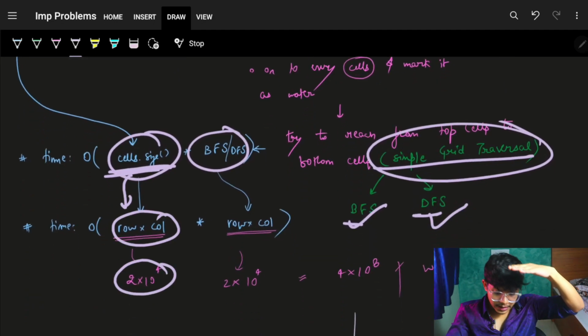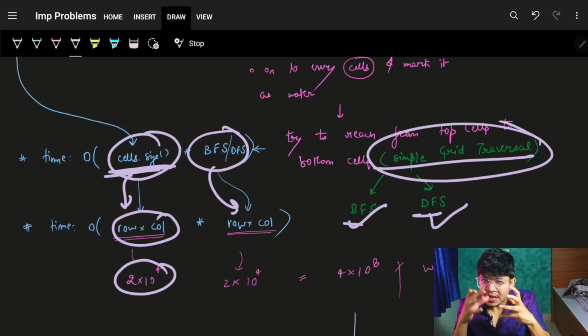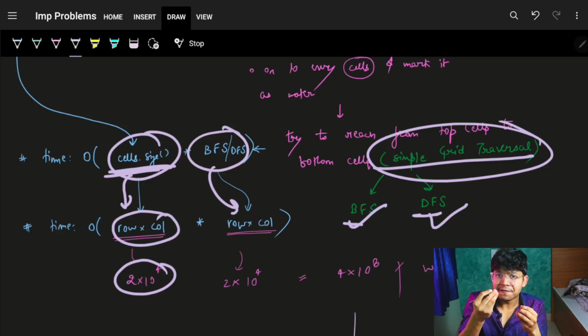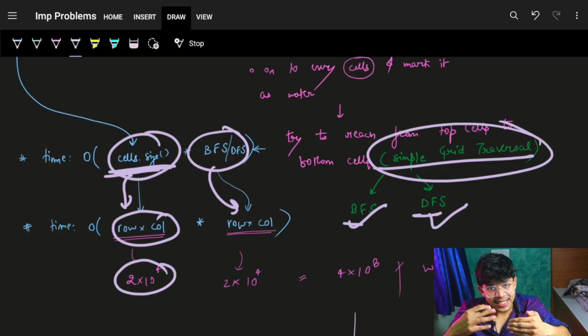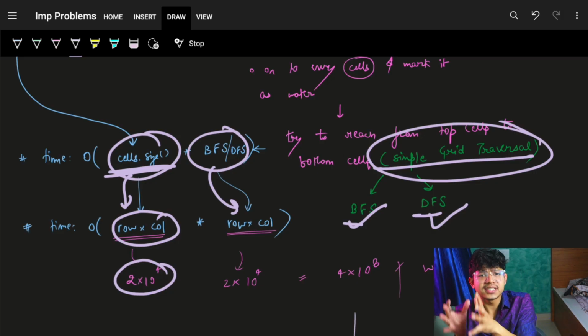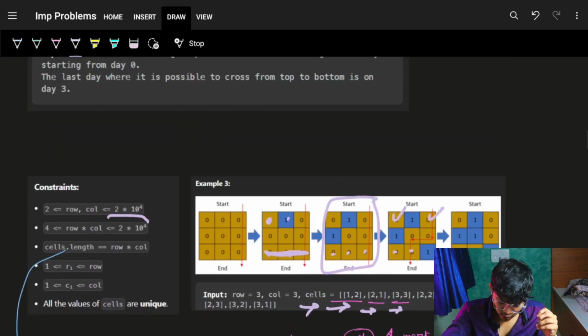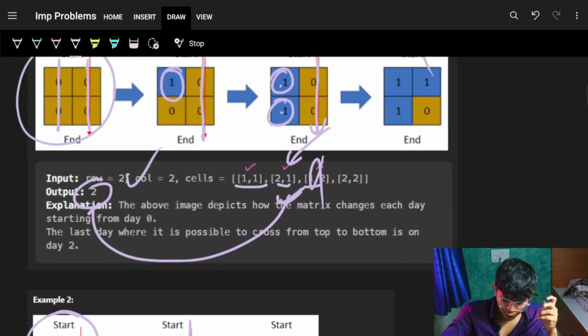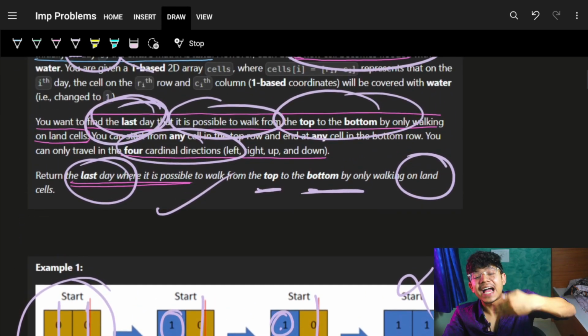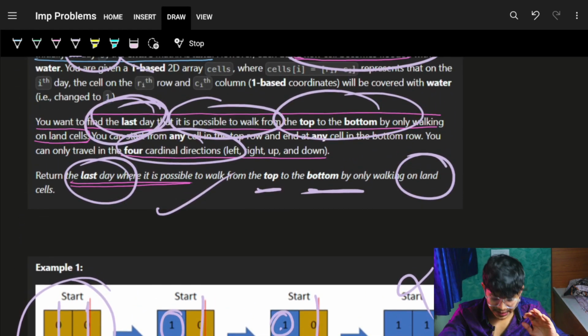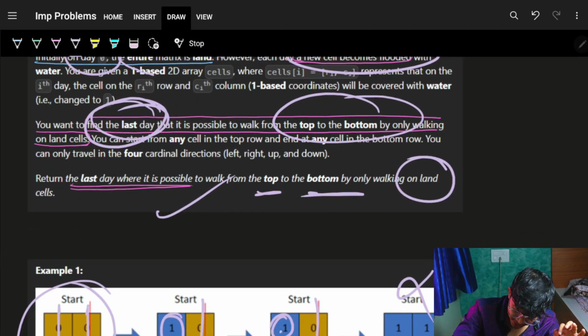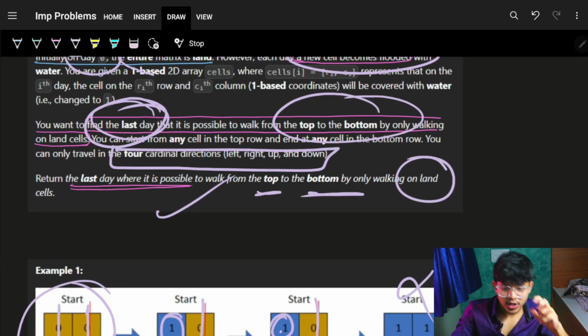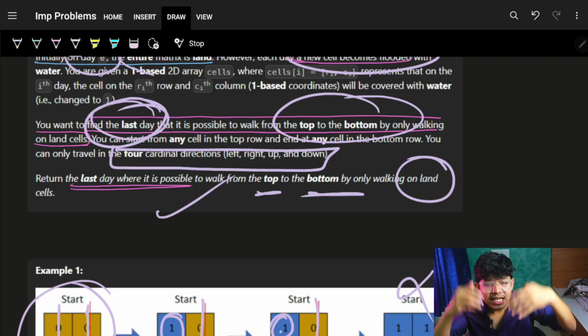It's the upper bound. But this BFS and DFS, if we consider it in a grid, tries to visit every cell exactly once, right? That's what is considered as a BFS and DFS. But as you know, it's 4-directionally connected, so I can move in 4 directions. So for sure, it will try to visit every cell at max 4 times.